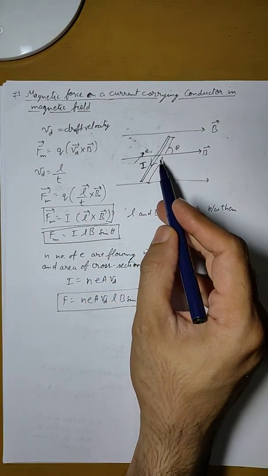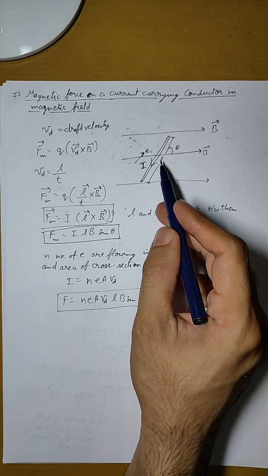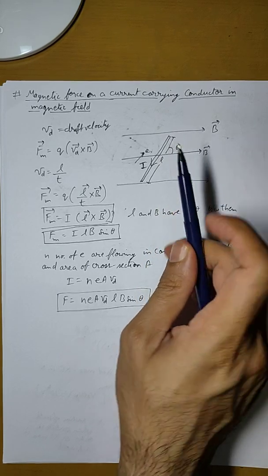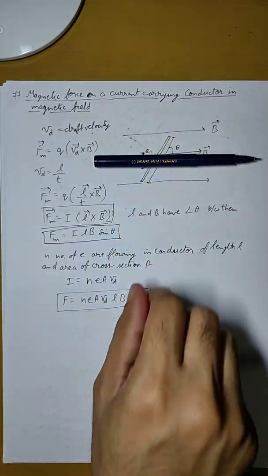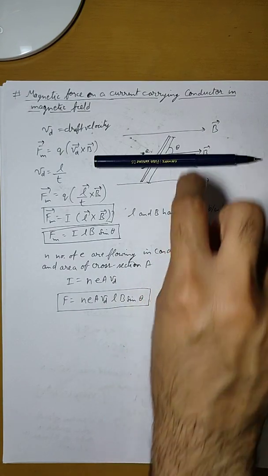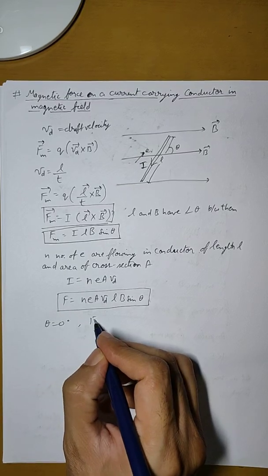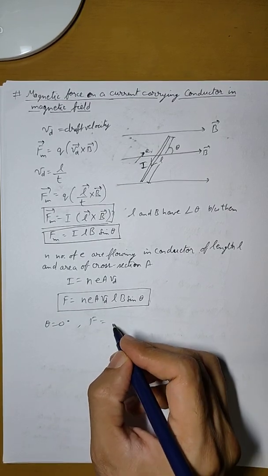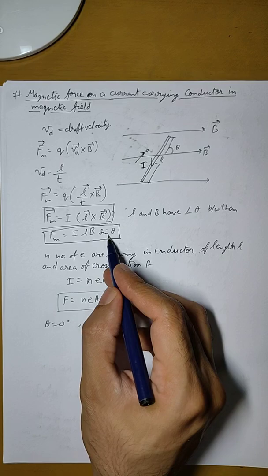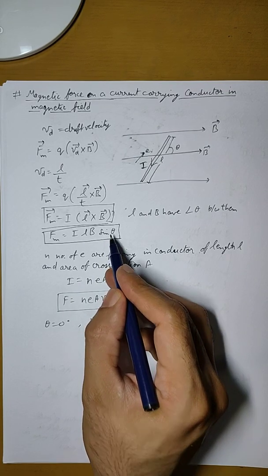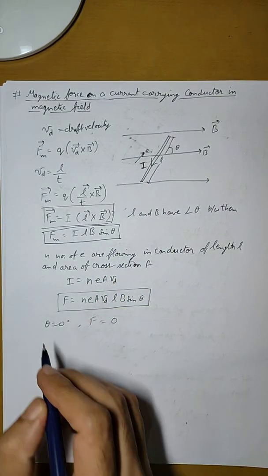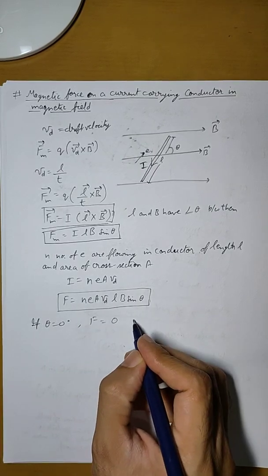Now let us say that this conductor is kept in such a way that theta is 0, that means this conductor is kept along the direction of magnetic field like this. Then if theta is 0 degree, the force on the conductor is ILB sine theta. Sine 0 is 0, so the force on the conductor is equal to 0. So this is one case.